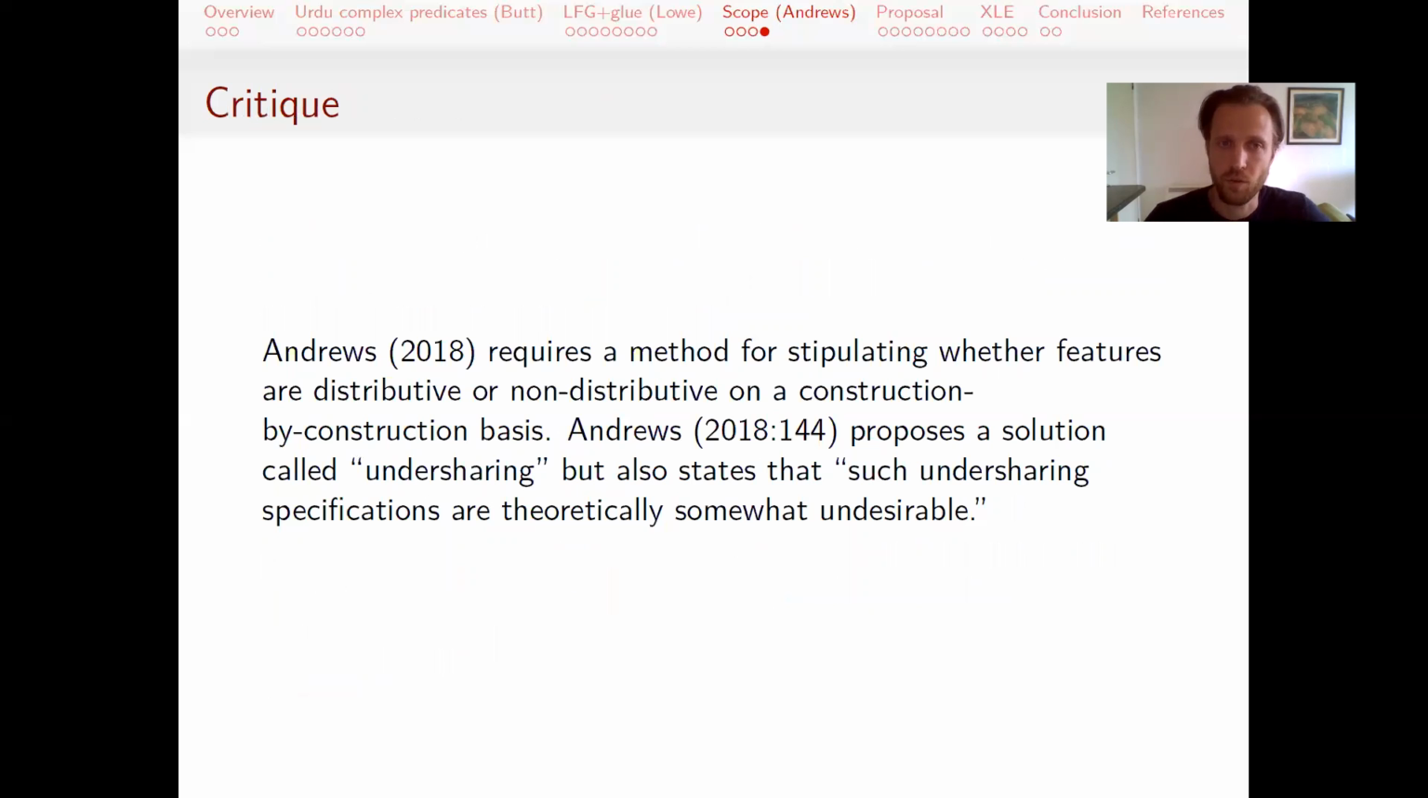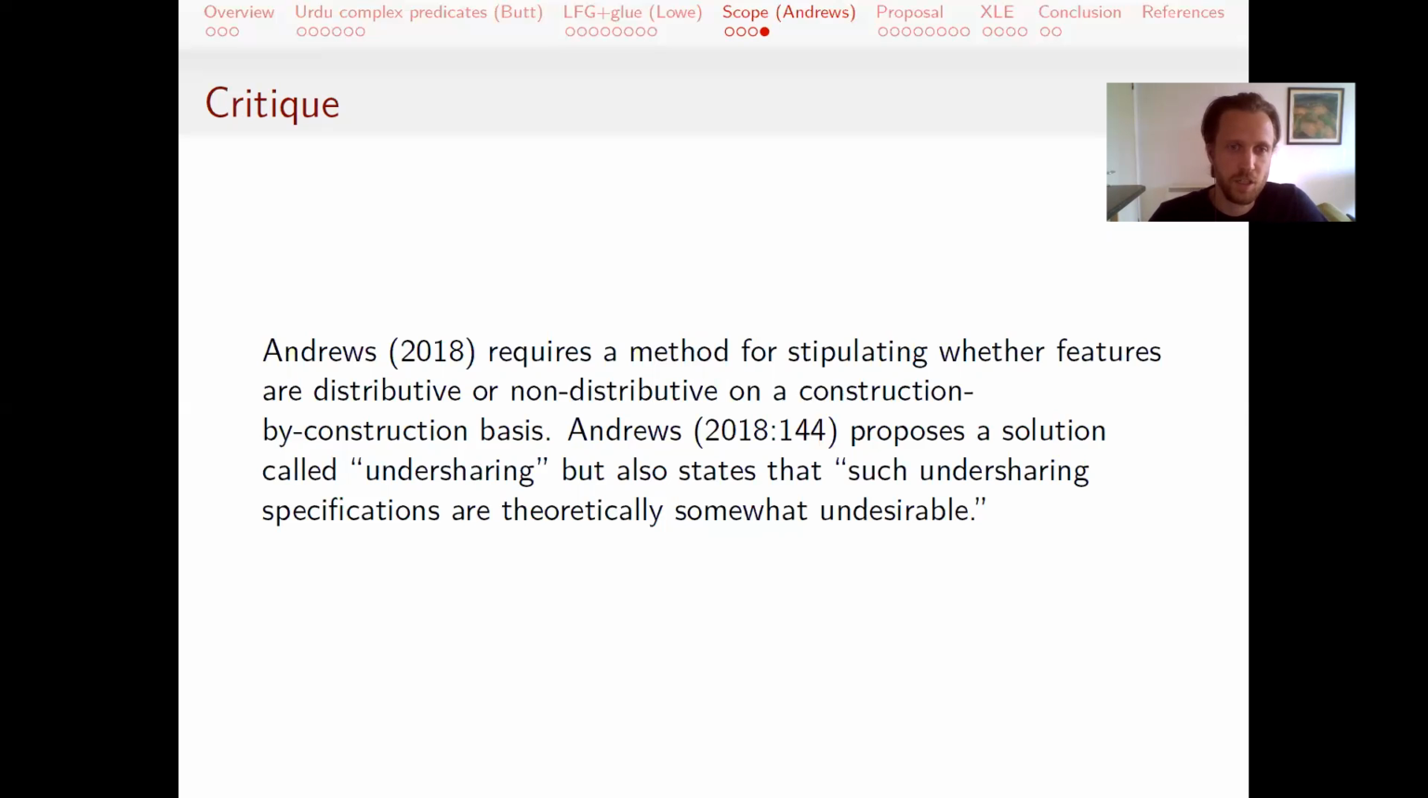There are some potential issues with Andrews' approach. One of them that Andrews identifies is that there will be situations where you'll need to stipulate whether certain features are distributive or non-distributive on a construction by construction basis, which typically is not the way that distributive features work. Usually it's assumed to be distributive or not for an entire language. Andrews proposes a solution for that, but doesn't try to oversell it.